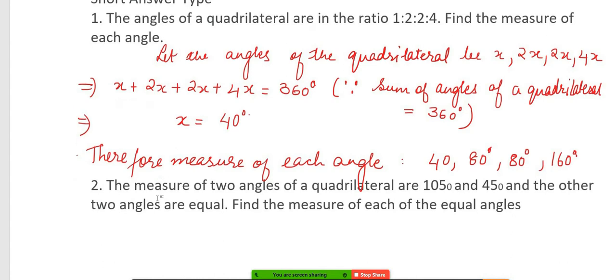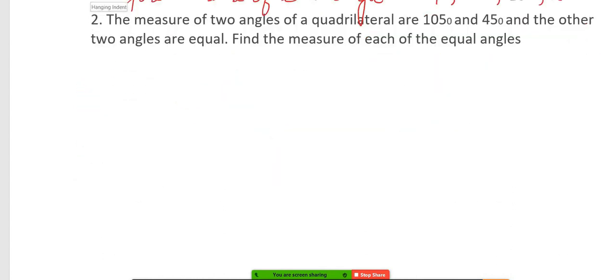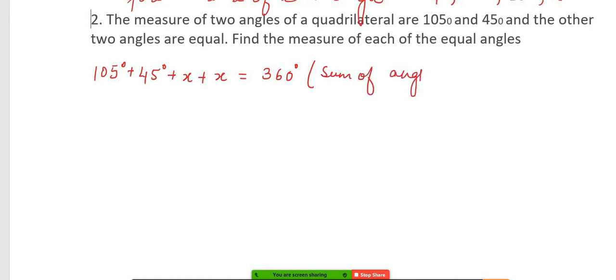Next. Nirvan. Yes, aunty. 105 plus 45 plus 2x is equal to 360, because sum of angles of a quadrilateral is equal to 360 degrees. So 105 degrees plus 45 degrees is 150 degrees.